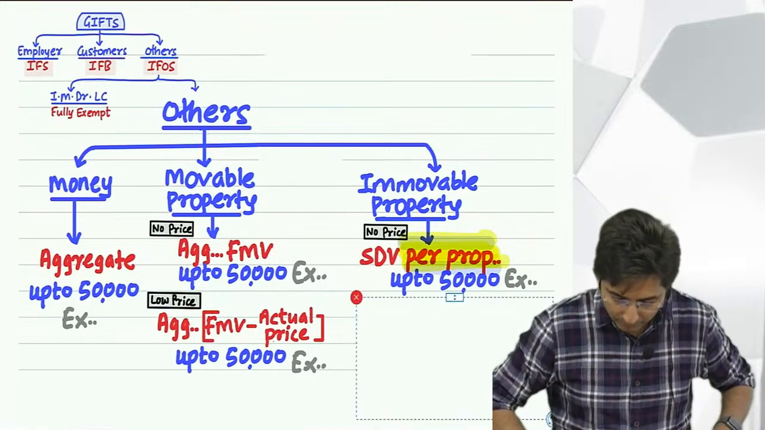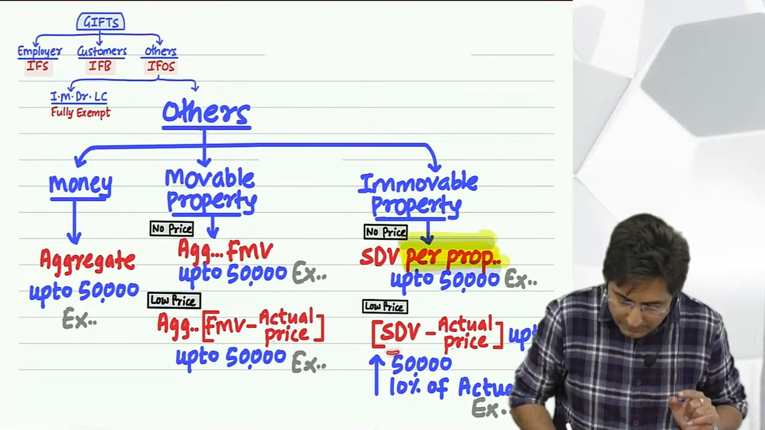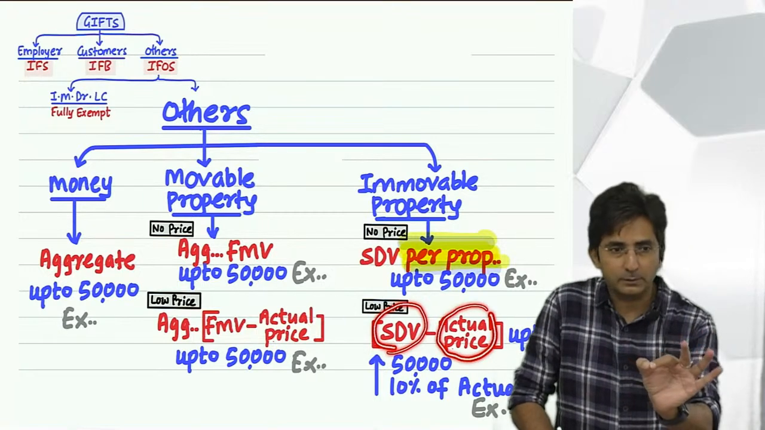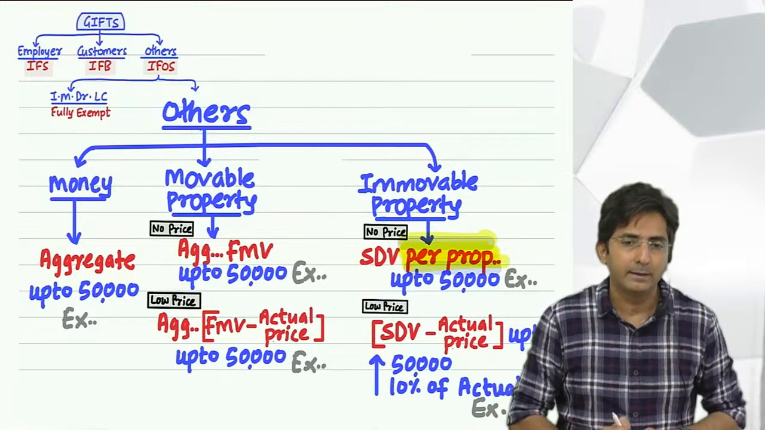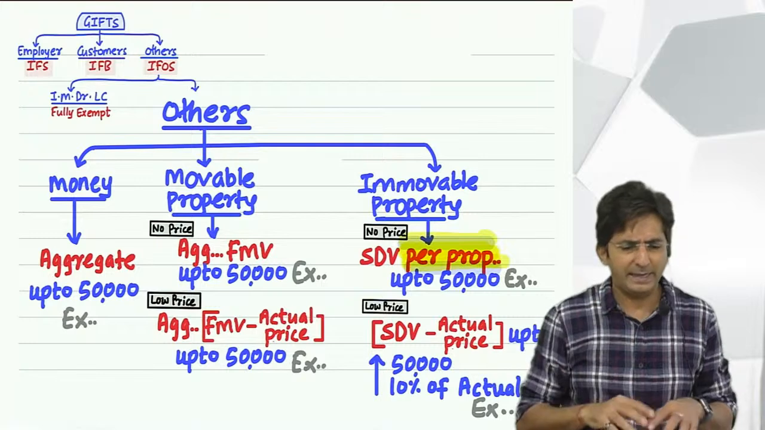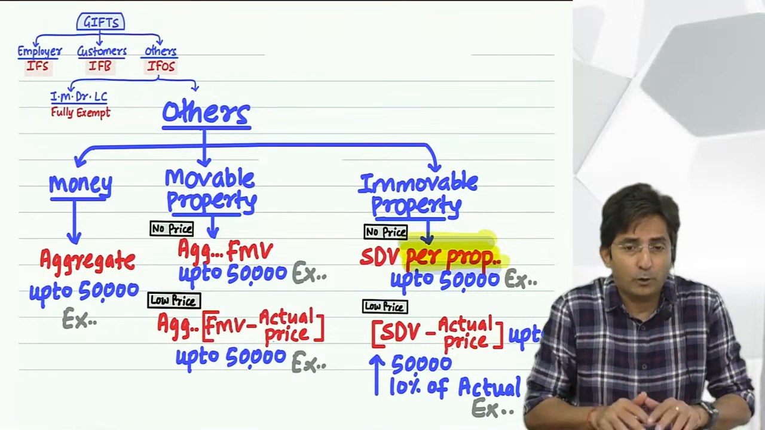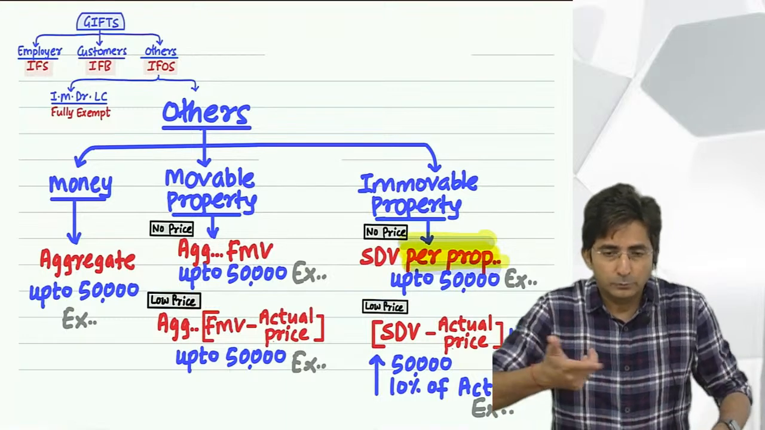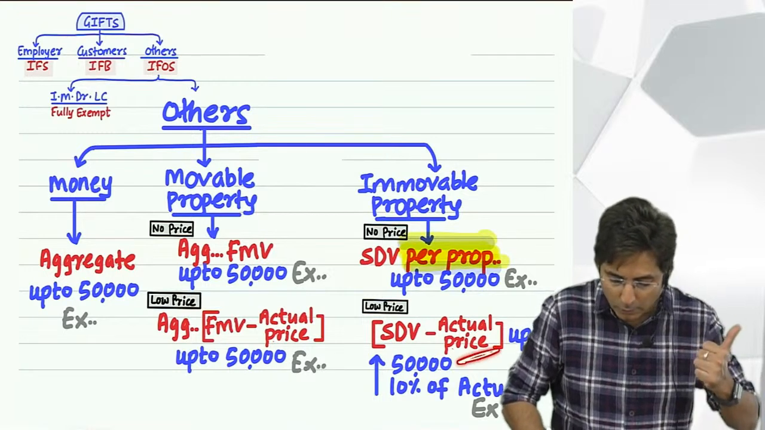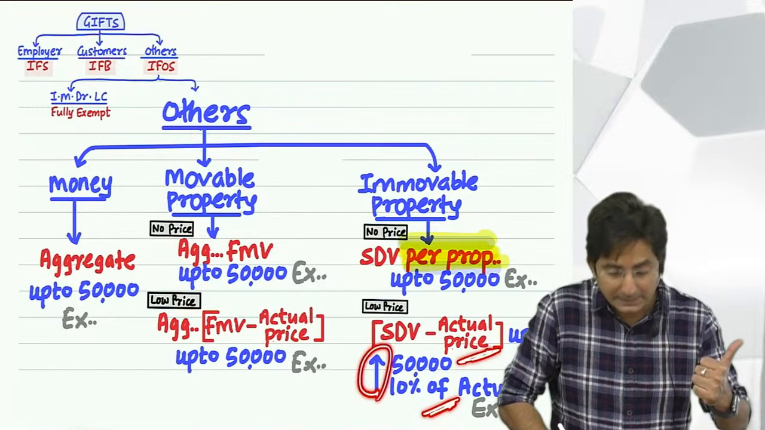For the timing, you will have to keep some patience. First I will see the difference between SDV and actual price. First, you have to see how much benefit you are getting. In my example, 50 crores was the stamp duty value, and I did bargaining and had a deal of 49. So 49 crores is the actual price, and the difference is 1 crore. Now, this 1 crore you have to compare with 50,000 and 10%, and then you have to see whichever is higher.